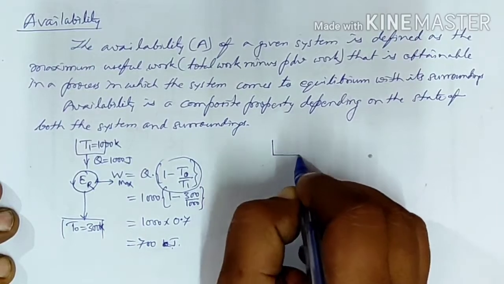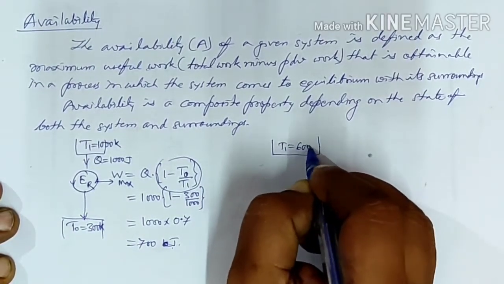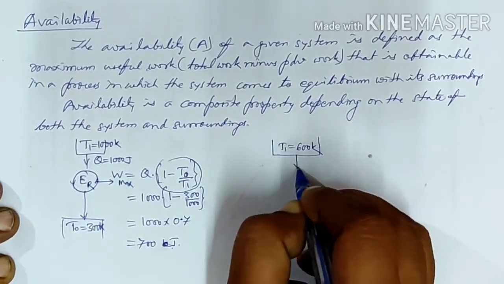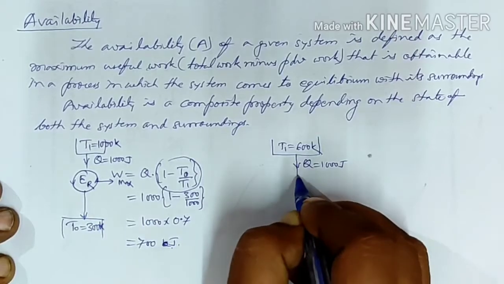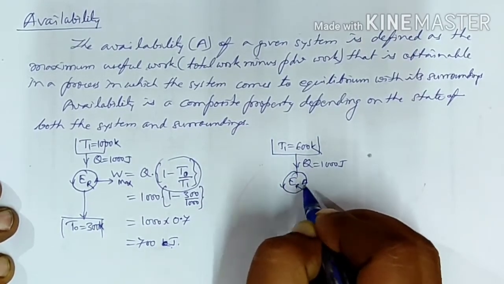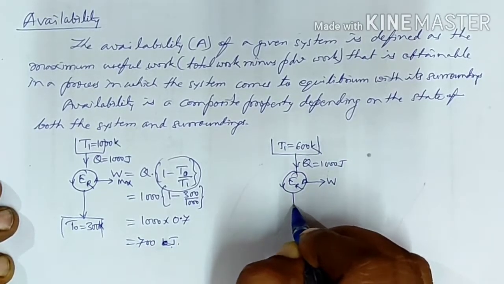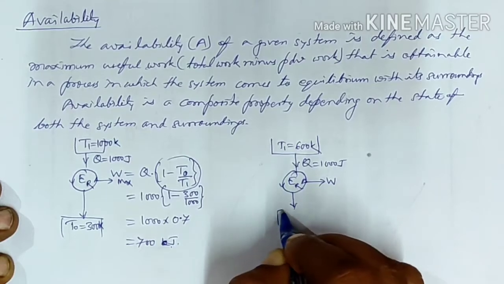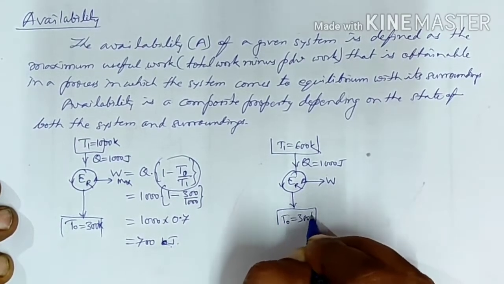If some other source we are having at a temperature, say T1 equals 600 Kelvin, and the same amount of Q equals 1000 joules we are supplying to a heat engine which is also a reversible heat engine, we will get W amount of work and it will reject the balance amount of heat to the same reservoir having a temperature of 300 Kelvin.